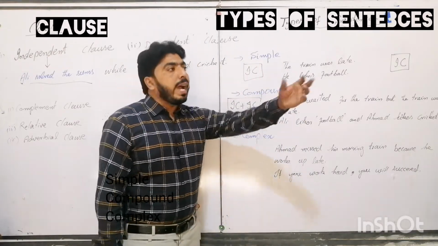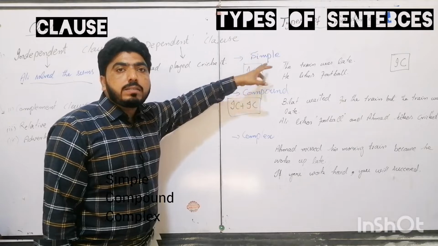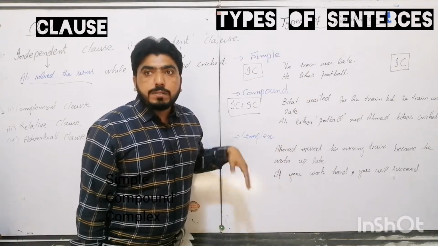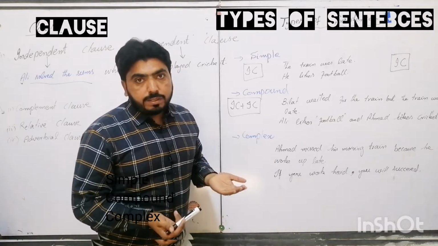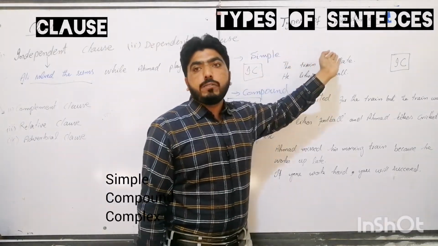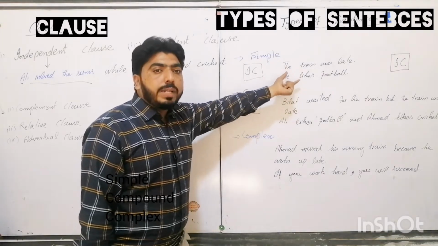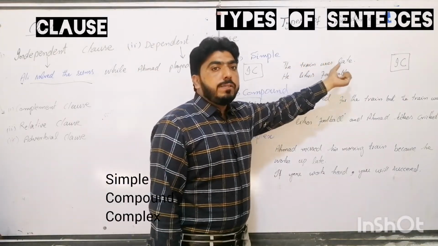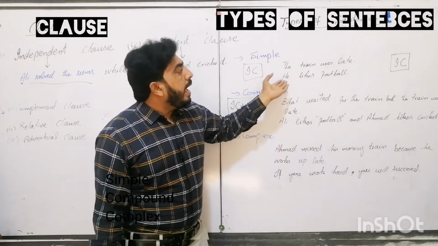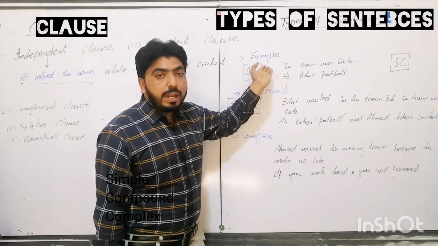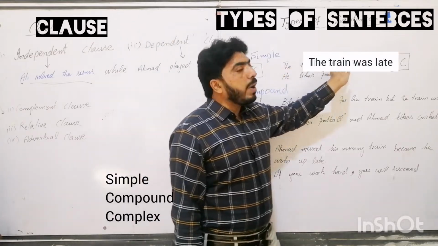Now look at the types of sentences. First one, simple sentence. A simple sentence is any independent clause which can stand as a sentence, which has a subject and a finite verb, right? A group of words which has a subject and a finite verb, and that can stand as a sentence, will be called a simple sentence. For example, the train was late.